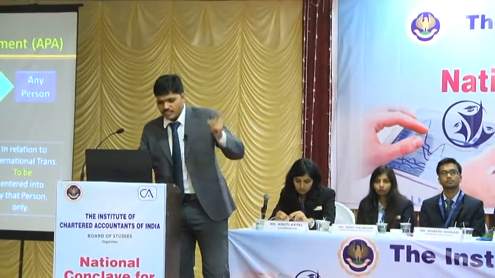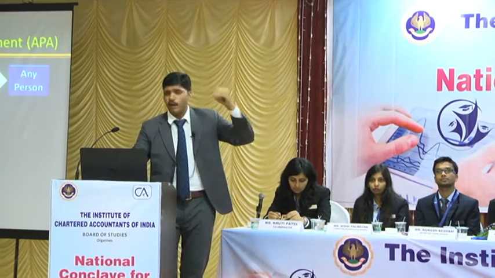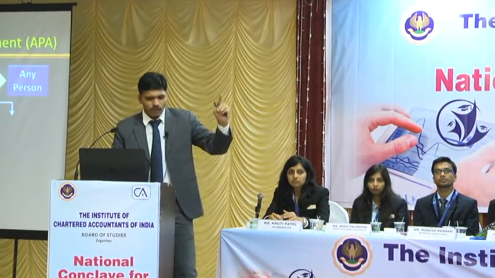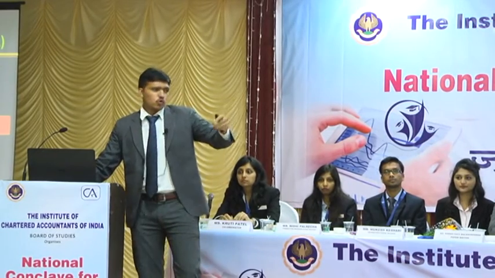For the advanced pricing agreement, I would like to focus on three terms: first, the validity of the advanced pricing agreement; second, binding to whom; and third, when we consider it void ab initio. First is validity. Please give attention to this validity, because the validity does not exceed 5 consecutive previous years.